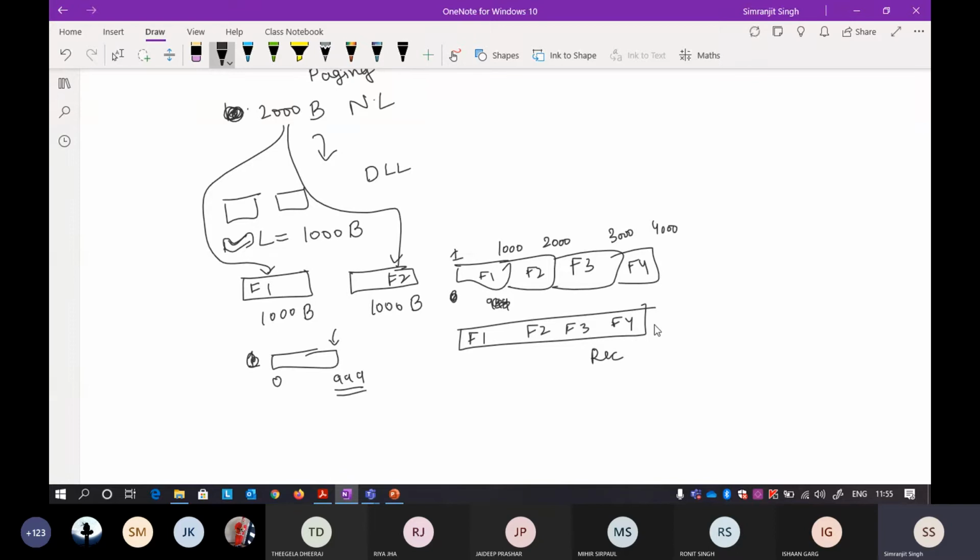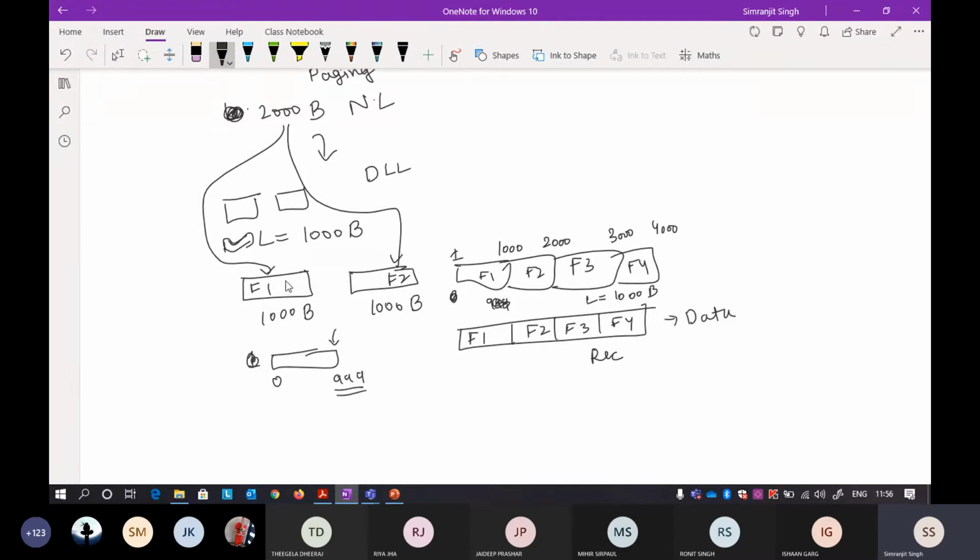Whenever this data is received by the receiver, the receiver automatically looks at the length field. It knows that the length is 1000 bytes, so it will say that this is the first frame, this is the second frame, this is the third frame, and this is the fourth frame, because it can automatically calculate the end of every frame.